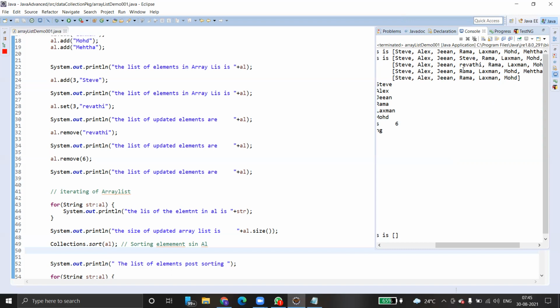See, in testing, what we do ideally, do you update the data at runtime? How many times do you update the data? Very rare. Ideally, we have already predefined data. We simply take the data at runtime and just push the data into the application. That means we focus more on traversing the data left to right and right to left. That is very easy in an array list. That is the reason not only testing, even the development team also prefers to use array list.